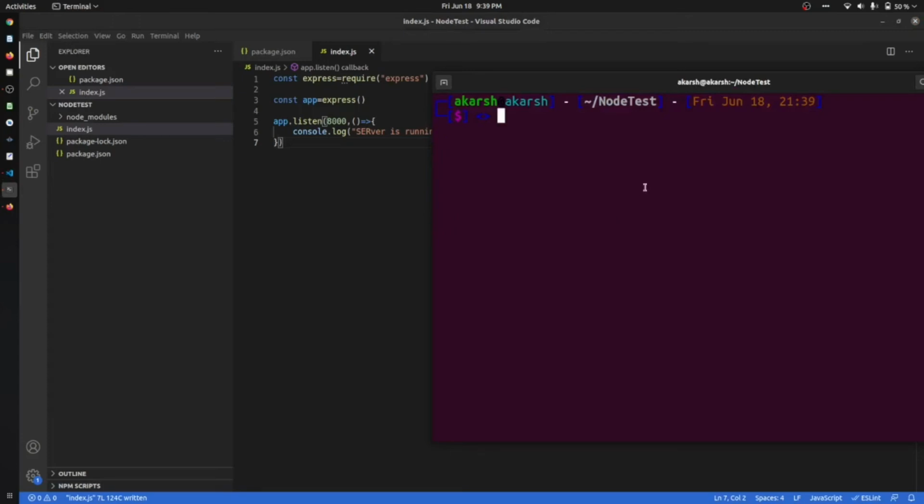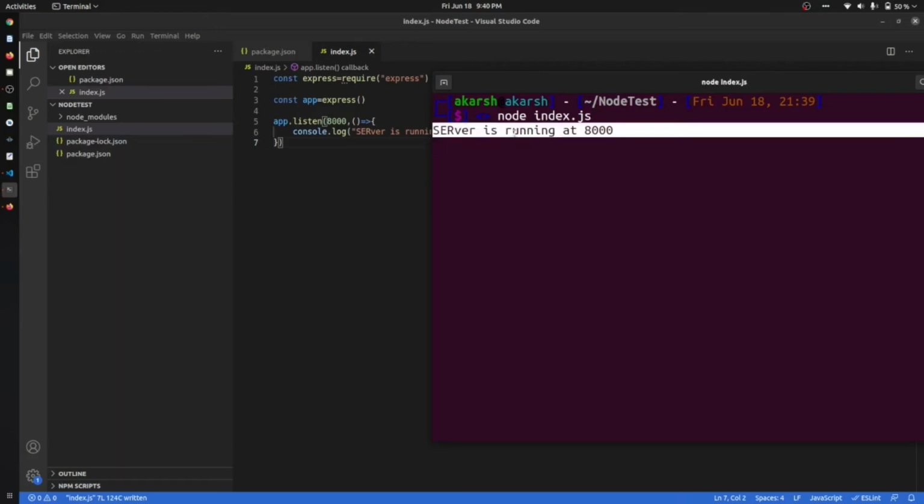So how can we run the application? For running the application, since you have typed your code in index.js, you can just type node index.js. Just make sure that index.js is parallel to, or outside of, the application, just parallel to the package.json. If index.js is inside some folder, just give the exact path of that. Okay, now run it. You can find that we have the output: server is running at 8000.